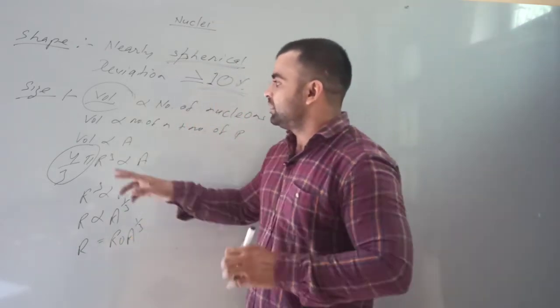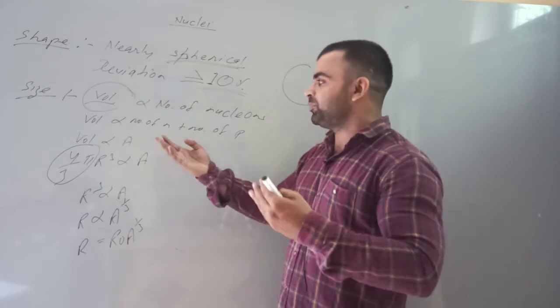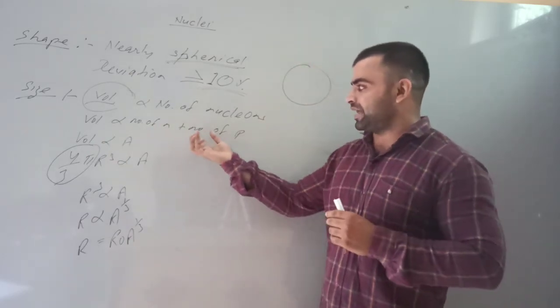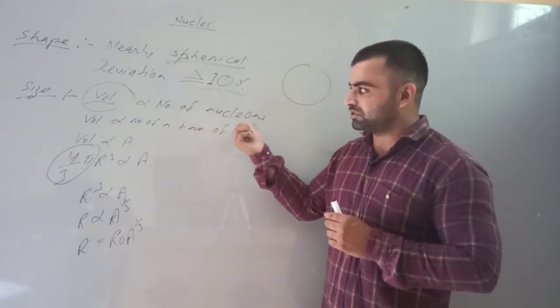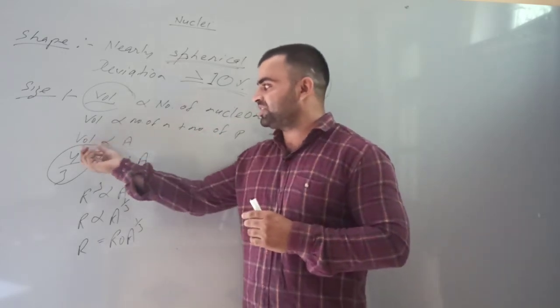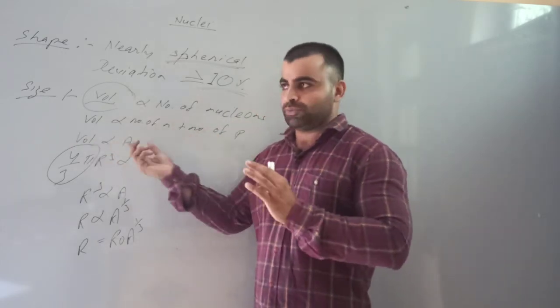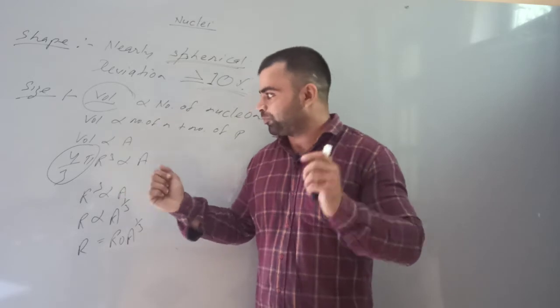Is it clear? Volume is directly proportional to the number of neutrons and number of protons, that is number of nucleons, means atomic mass. So volume is directly proportional to the atomic mass. More is the mass, more will be the volume.